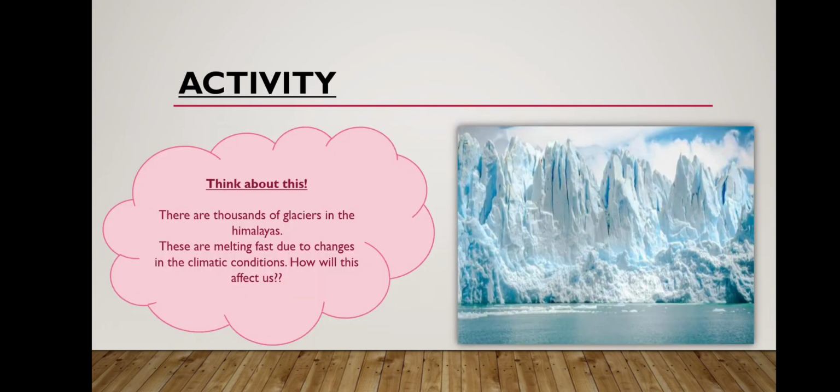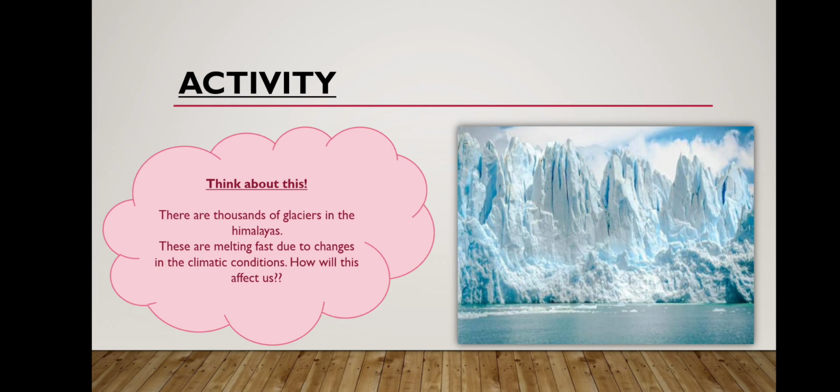Here we have one small think-about-it. There are thousands of glaciers in the Himalayas. These are melting fast due to the changes in the climatic conditions. How will it affect us? I'm talking about the glaciers. Glaciers are nothing but a slowly moving mass or river of ice formed by the accumulation and compaction of snow on mountains or near the mountains.